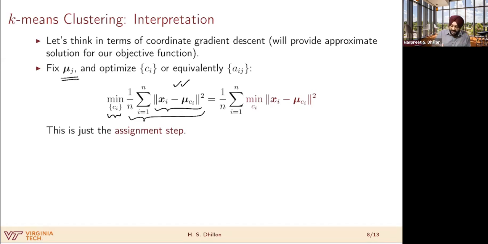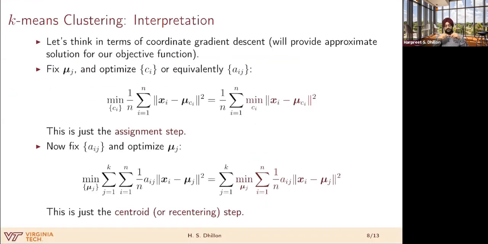So we can take this minimization inside the summation and take the minimization just with respect to that specific term, which reduces our optimization to this step here. And this is nothing but the assignment step, right? You are finding the cluster center that minimizes the distance, which was exactly our assignment step.